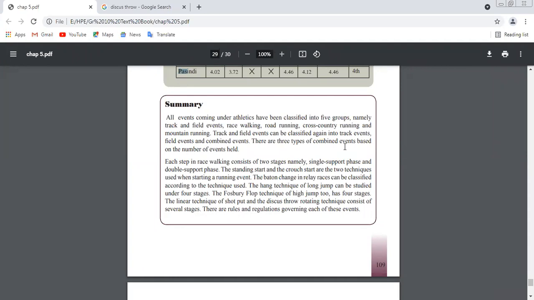And next we studied about the relay race. In the relay race, there are 3 methods of baton changing: mixed method, right method, left method. So you need to go through that one. After that, we studied the long jump, not the high jump, only the long jump at first. And the techniques we followed, and they have stages also. After that, we talked about the high jump too, right?